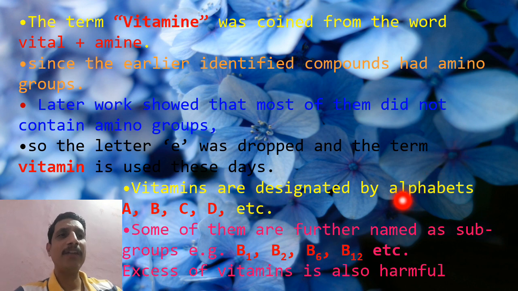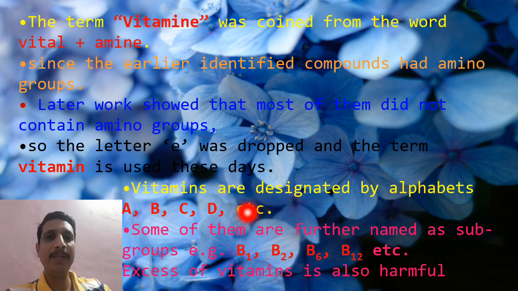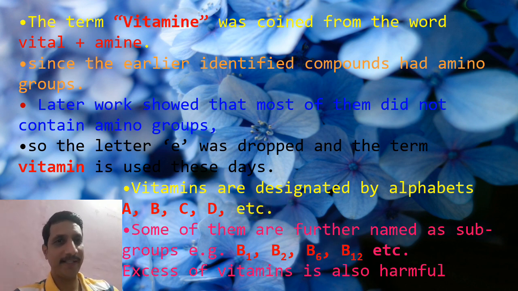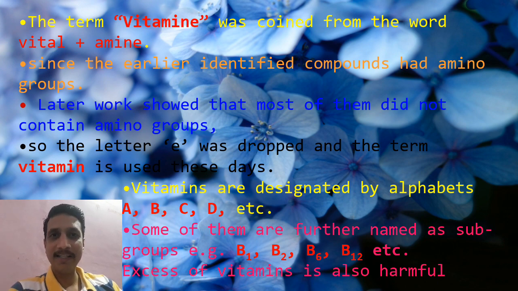Some of them are further subgrouped. For example, vitamin B has subgroups B1, B2, B6, B12, etc. I said these are very important for the normal maintenance of the body. They are required for specific biological functions, isn't it? But excess vitamins are harmful for the body. So we need to take in vitamins in a very small amount.